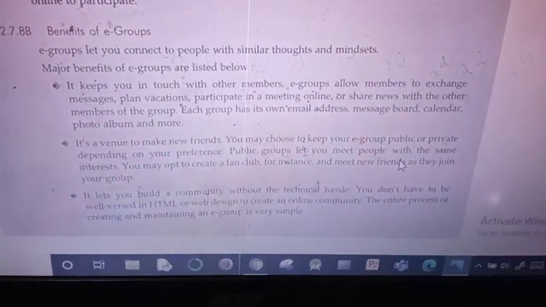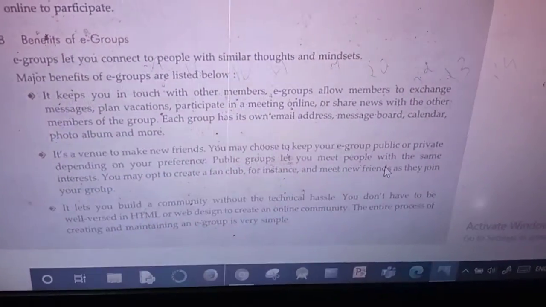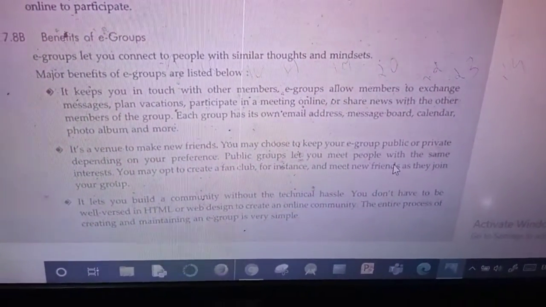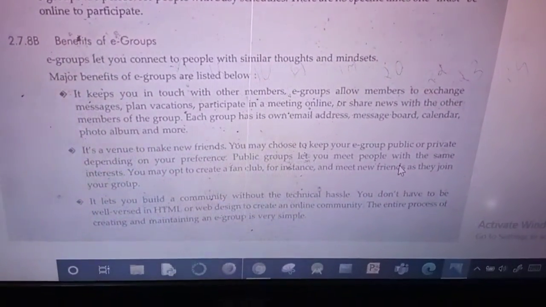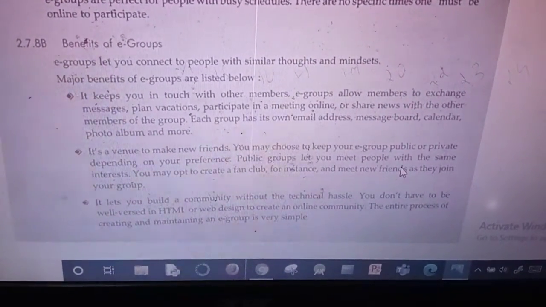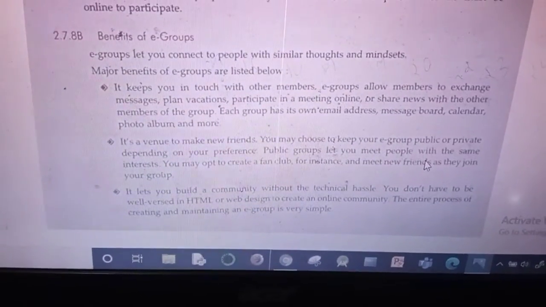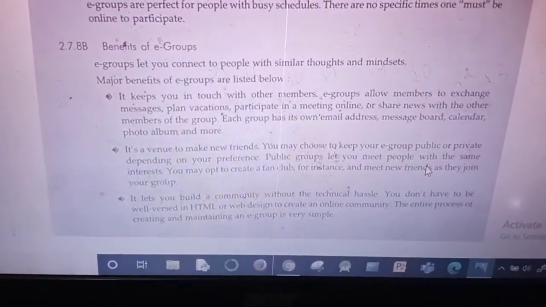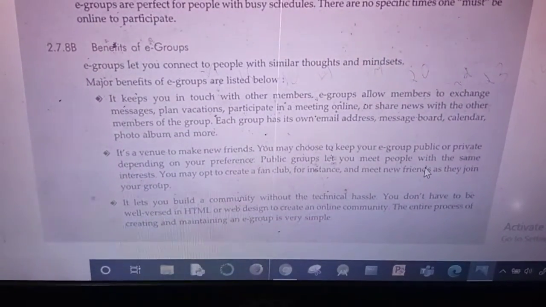Second, it's a venue to make new friends. You may choose to keep your e-group public or private depending on your preference. Public groups let you meet people with the same interest, so you may opt to create a fan club and meet new friends who join your group. Private group means only those persons you know personally are allowed to join.